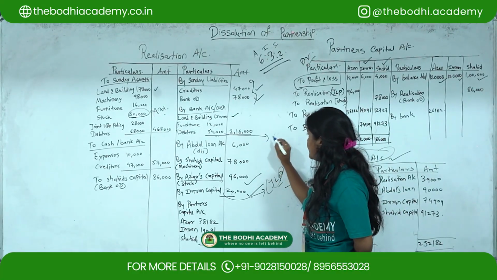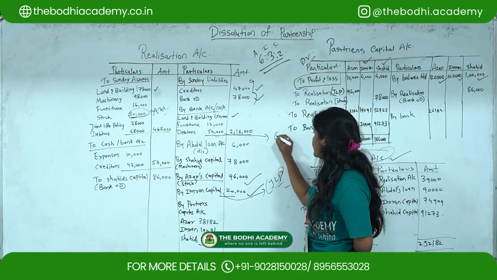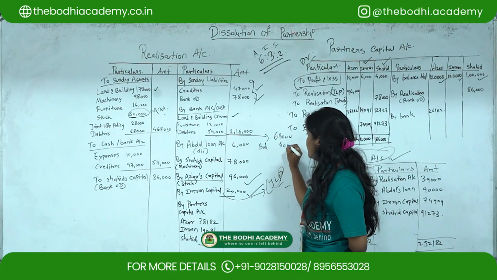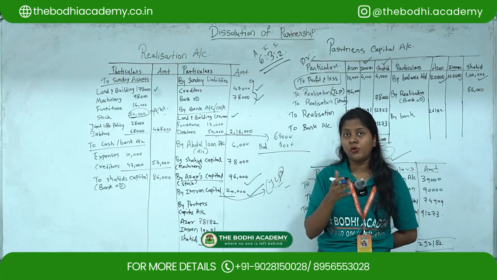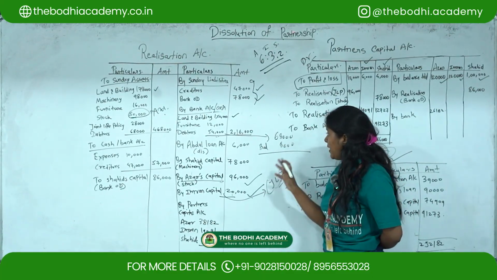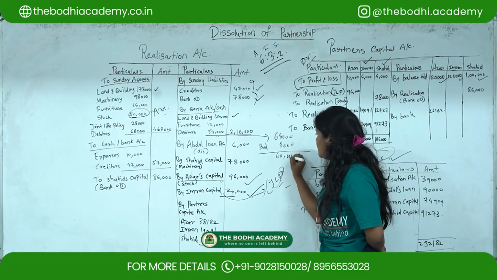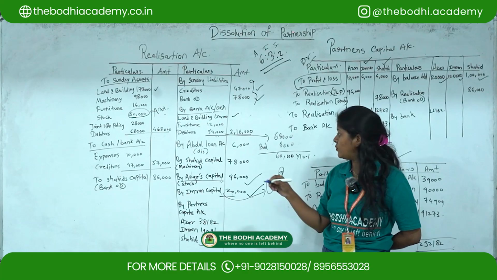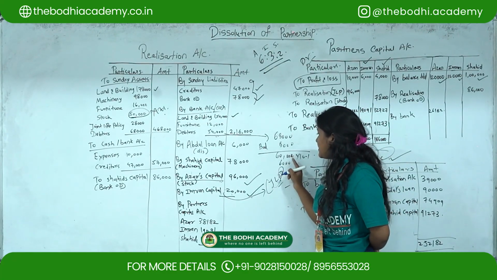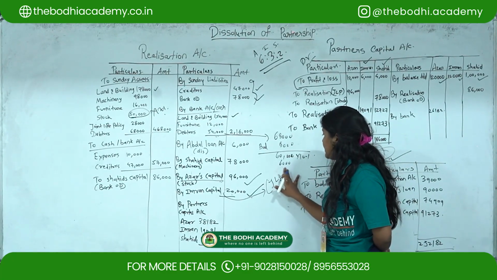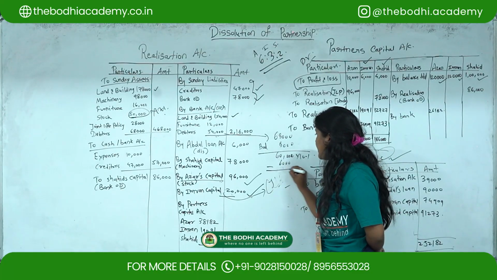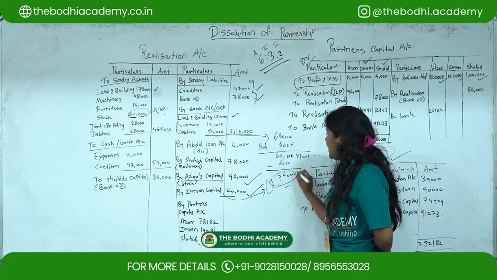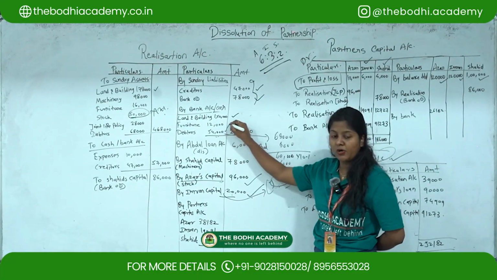The actual amount of debtors is 68,000 and we have bad debts of 8,000. Bad debt is the amount which is not going to be recovered, so that's why we minus it. So 60,000. On this 60,000 you multiply 10% discount, so you'll get 6,000. So 60 minus 6 is 54,000, and so debtors are realized here for 54,000. This is how you have to show it.